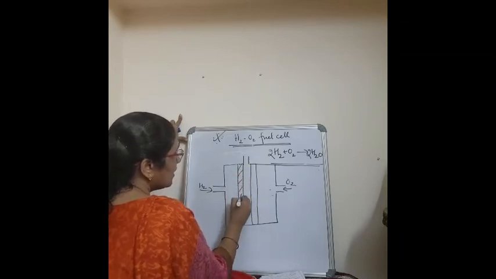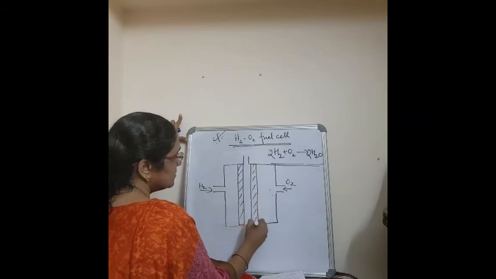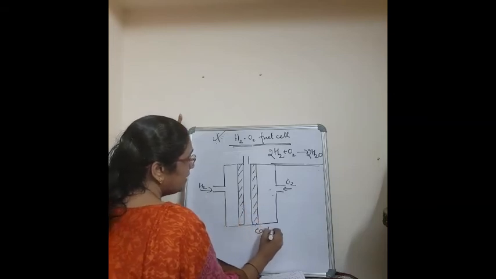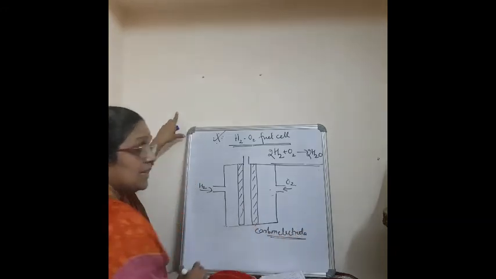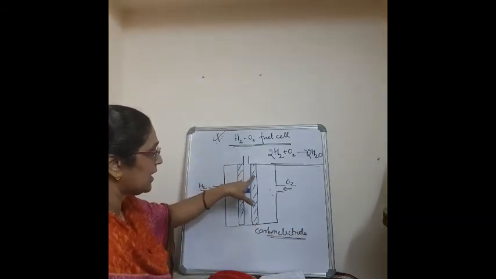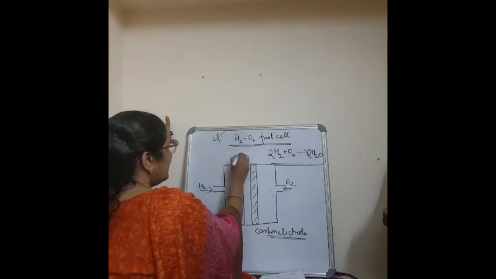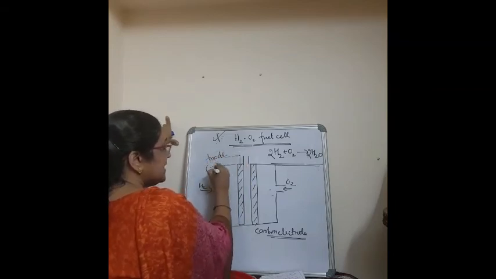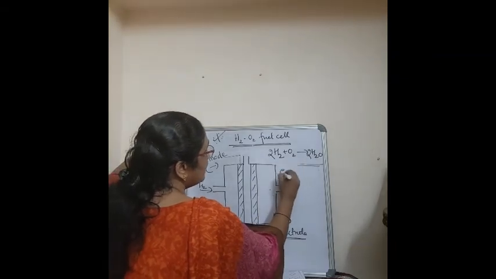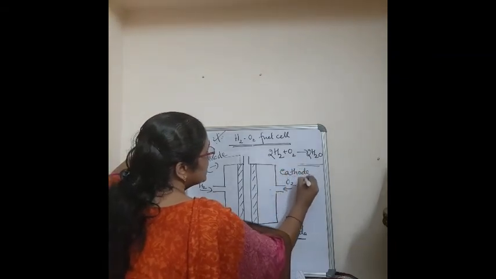Both are carbon electrodes. This carbon electrode is the anode where hydrogen is pumped, that is negative, and the one where oxygen is pumped is the cathode, which is positive.